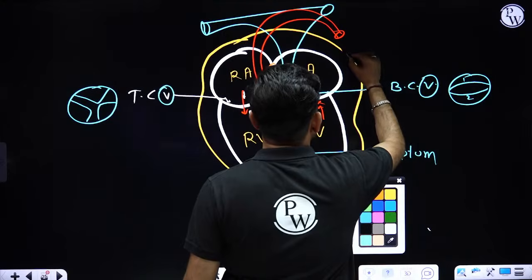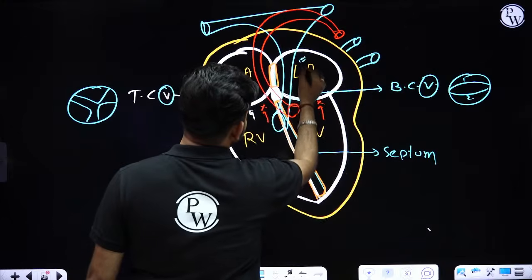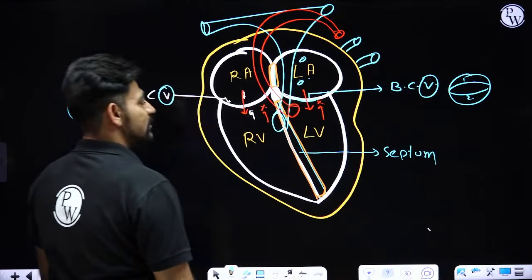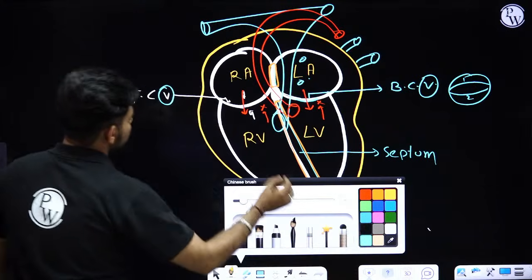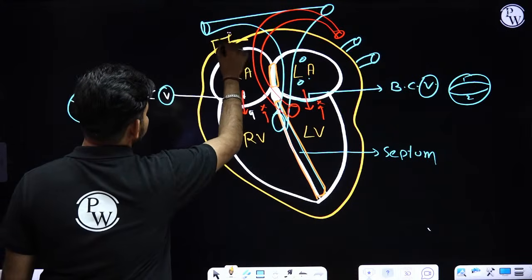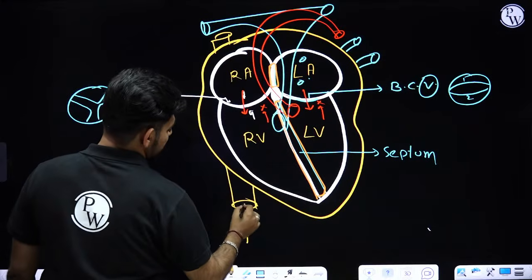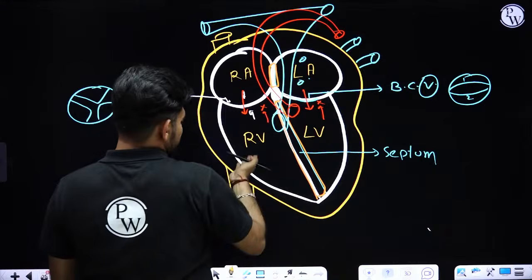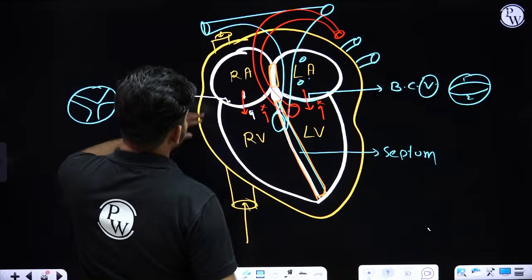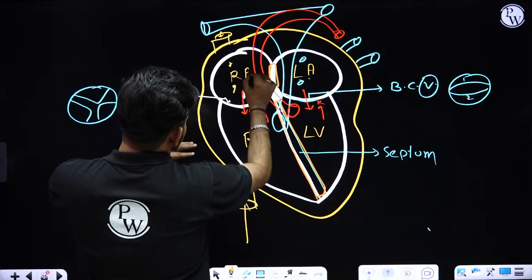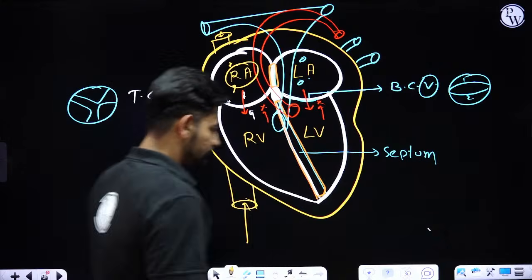Now the veins which are opening inside the left atrium, they are called as pulmonary veins. The veins which are opening into the right atrium, they are called as systemic vein. From downside the systemic vein is coming, that is called inferior vena cava. From the upside the systemic vein is coming and pouring deoxygenated blood into the right atrium, that is called as superior vena cava.